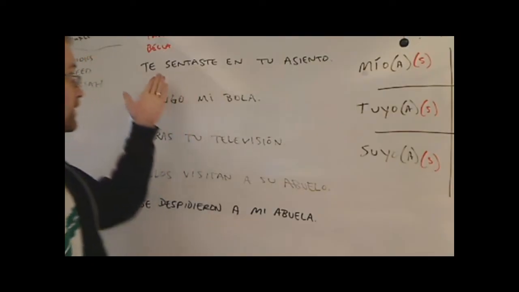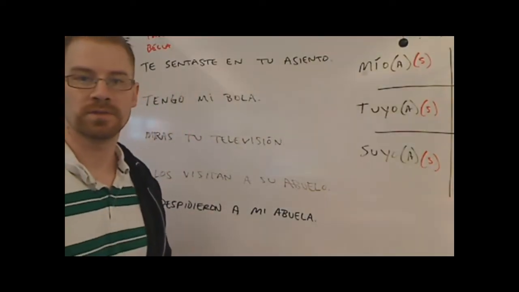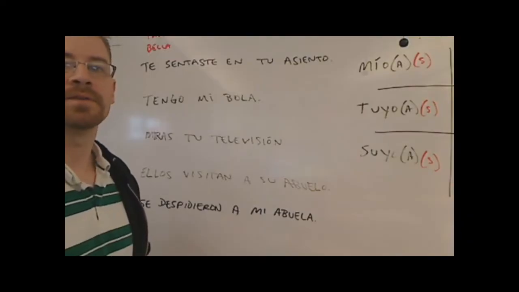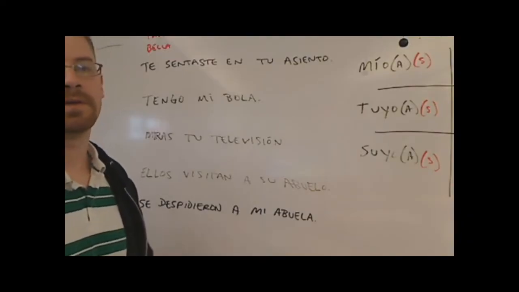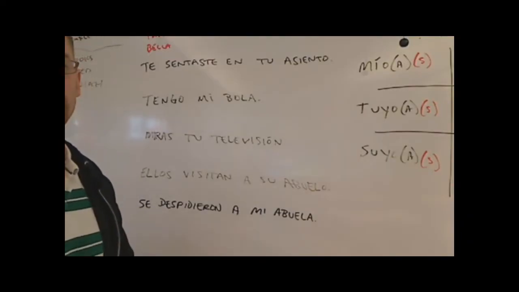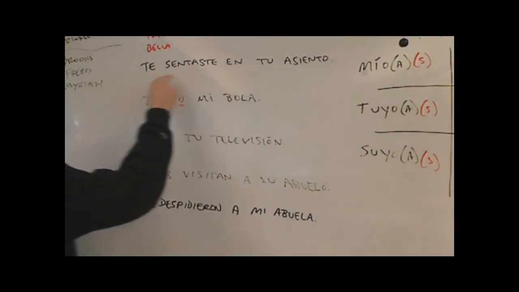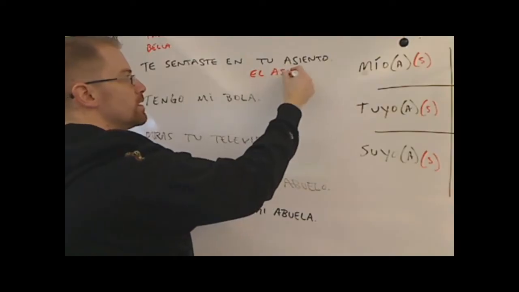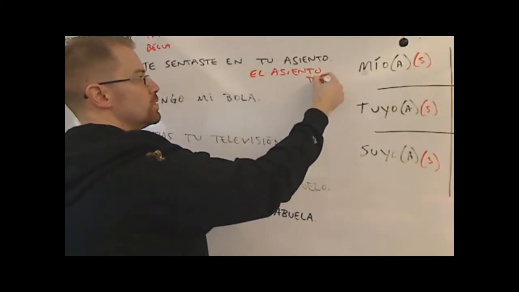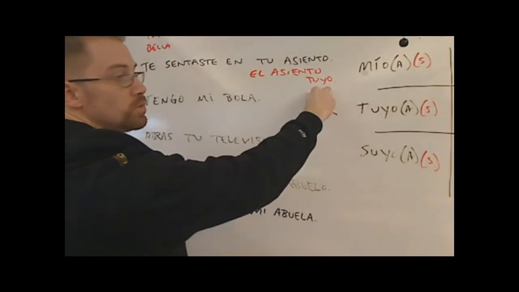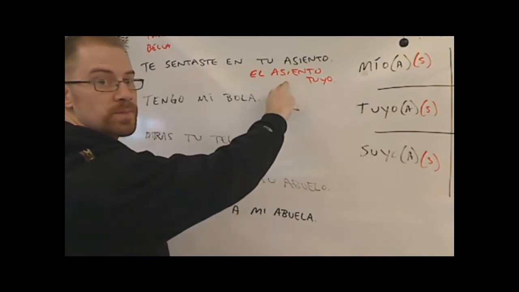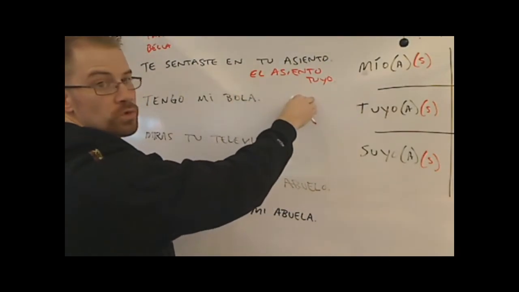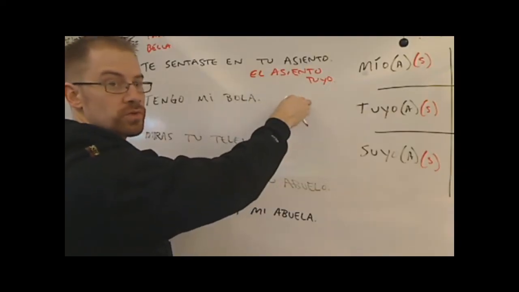The first one is right here. It says, te sentaste en tu asiento, so you sat in your seat. I'm just going to reword this a little bit. Instead of saying tu asiento, your seat, I'm just going to say it the other way. So what that would look like is te sentaste en el asiento tuyo. Notice that the tuyo is masculine because the asiento is masculine. If I had multiple seats, instead of saying el asiento tuyo, I would have los asientos tuyos.